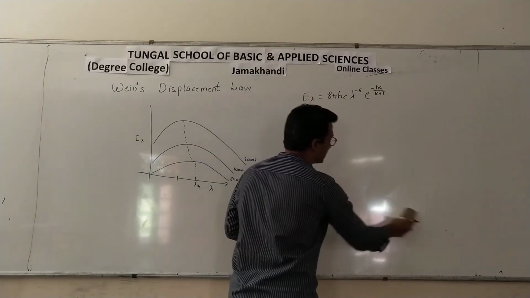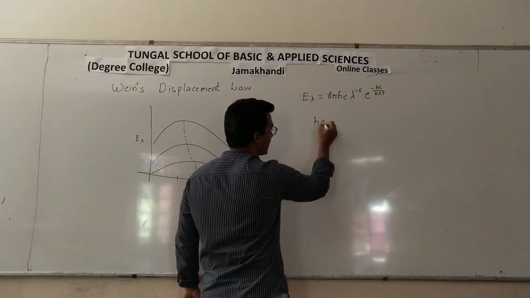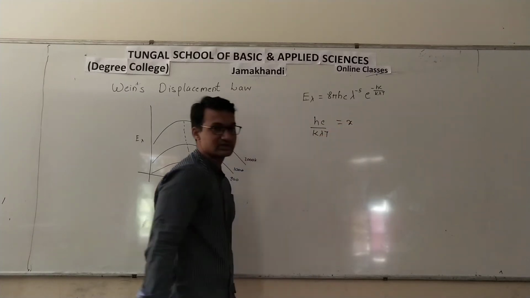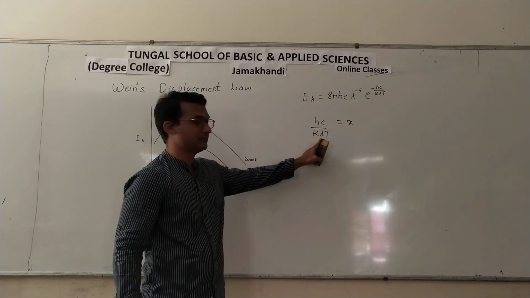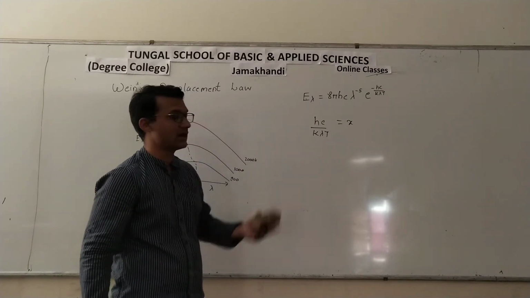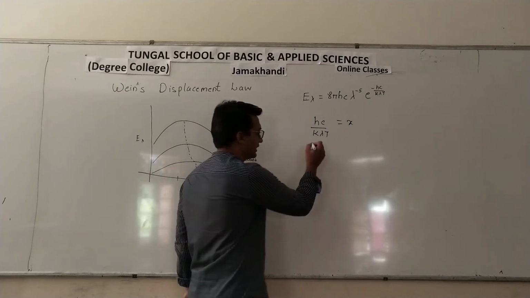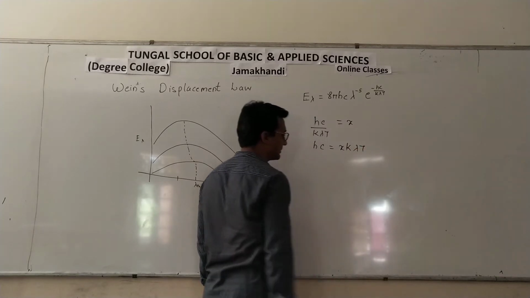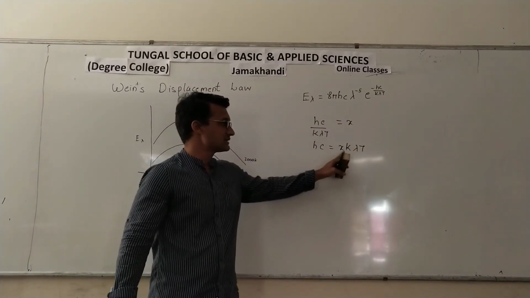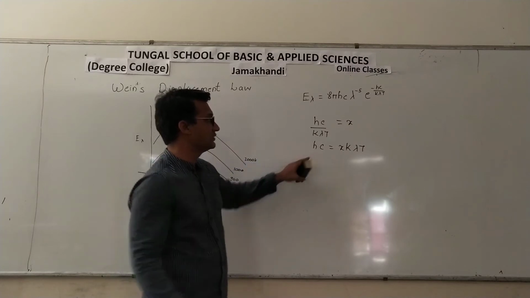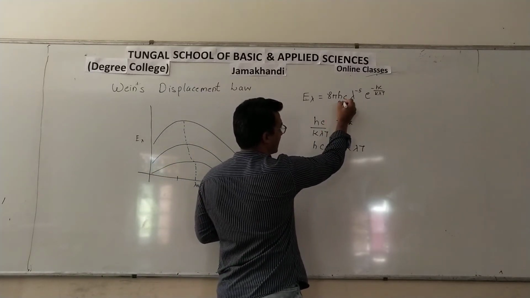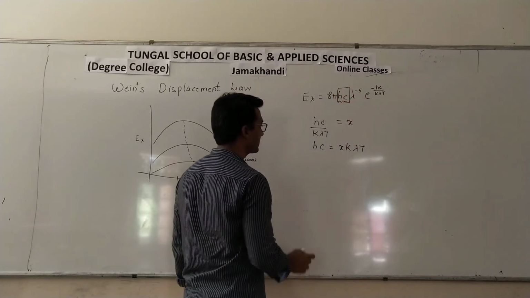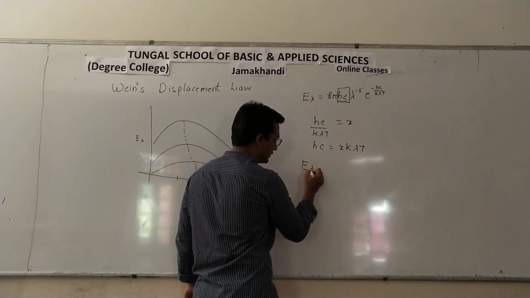Now what we did was, we take hc divided by k lambda T equal to some value x. Here lambda is a variable and T is also a variable, so it will have some variable value x. Then we can say hc is equal to x k lambda T. We will replace this value here. In place of hc, we will put this new value.